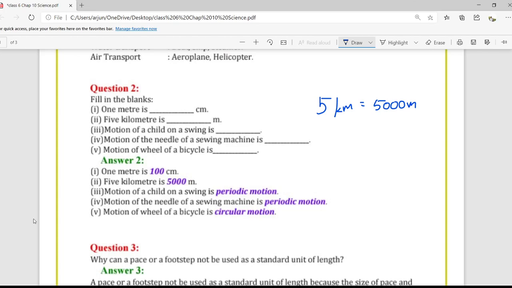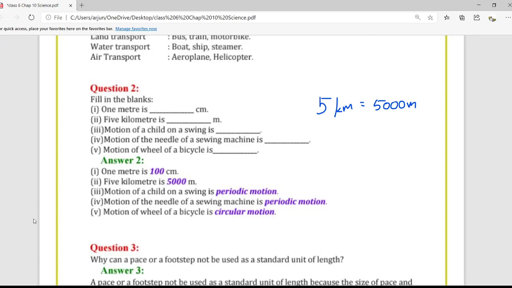Motion of a child on a swing is dash. We have seen different types of motion: circular motion, straight motion, rectilinear motion, periodic motion. So the motion of a child on the swing is a periodic motion. What do we mean by periodic motion? The motion which repeats after a certain time. We have seen the example of a pendulum, and the child's motion on the swing is somewhat like a pendulum. So the answer will be periodic motion.